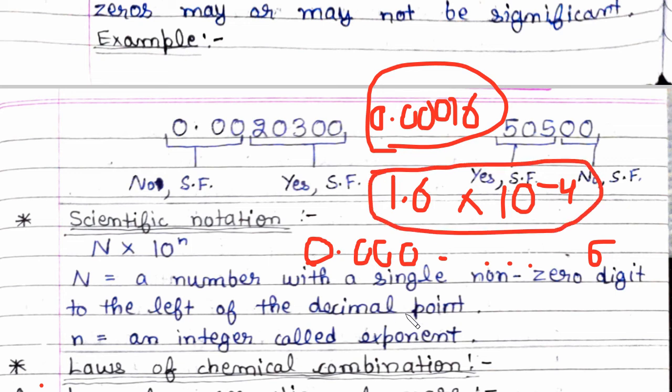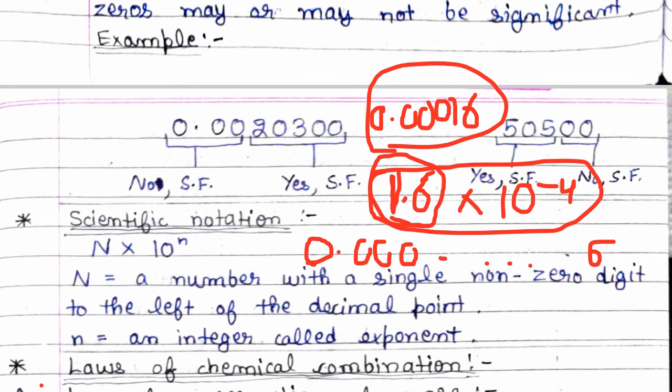Understood? And this side, this 1.6, is a coefficient. This number, the scientists decided that it will not be greater than 9. Means it will be a single digit. Here after 1, there can be any numbers, but here only one digit will be there. Here 8 can be there, 6 can be there, 3 can be there. Till 9 it can be there, but more than 9, 10 it can't be. A 2-digit number can't be before the point. Okay.